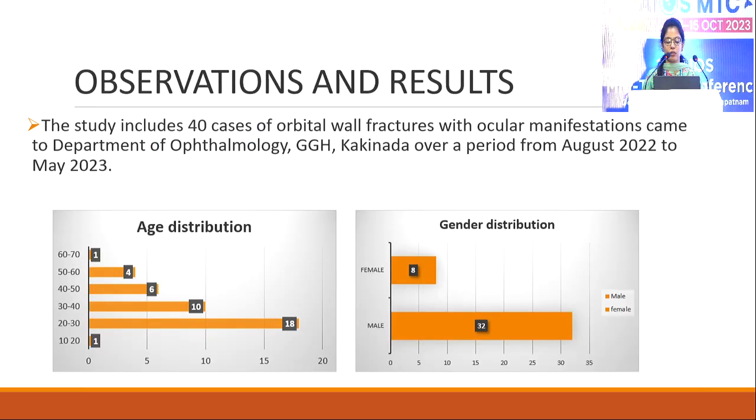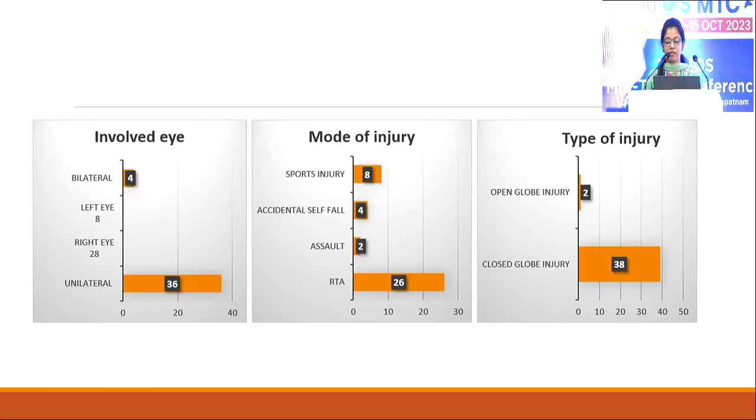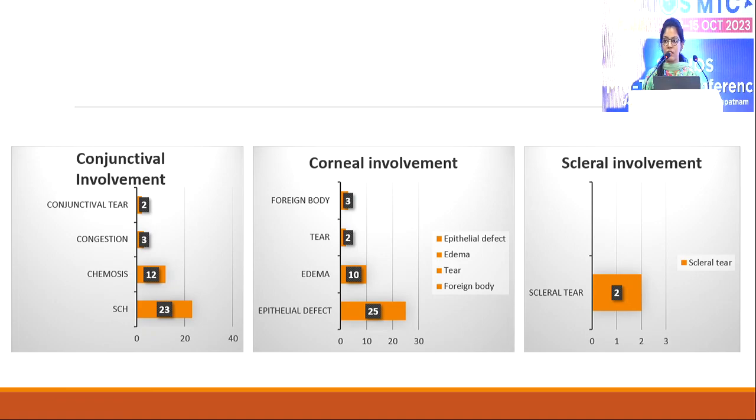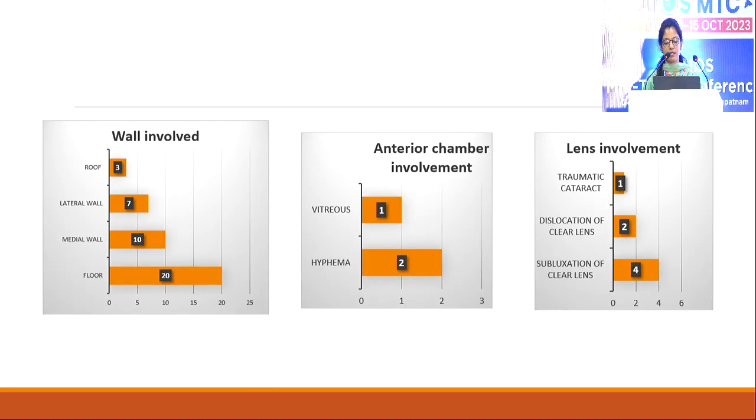The observation and results: most of the cases fall in the age group between 20 to 30 years, males were more common than females, and unilateral involvement was more common than bilateral, while road traffic accident was the most common mode of injury and assault being the least, and closed globe injury was more common. Conjunctival involvement, subconjunctival hemorrhage was the most common manifestation, and epithelial defect was the most common corneal manifestation, and scleral involvement in the form of scleral tear is seen only in 2 cases.